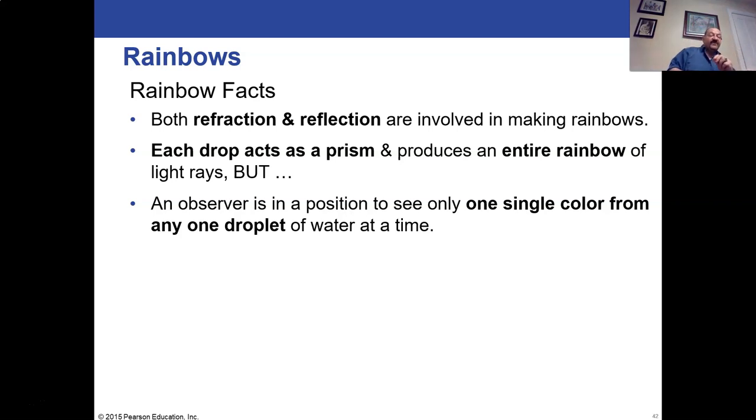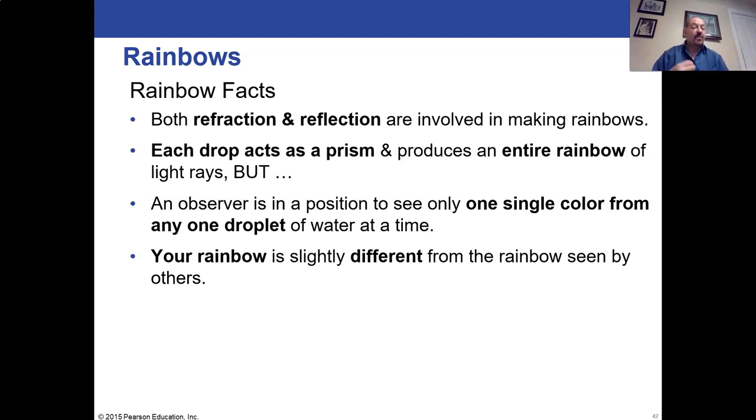If you moved into a different place, you'd get different drops that would give you those frequencies, but you'd still see a rainbow, just from different drops matching different frequencies. So your rainbow is always going to be slightly different than everybody else's rainbow. Technically, you're seeing different sets of drops making different colors than the person standing next to you. They're at a different angle, so their red wavelengths would come from slightly different drops than your red wavelengths, your red frequencies. And as a result, the rainbow moves with you.